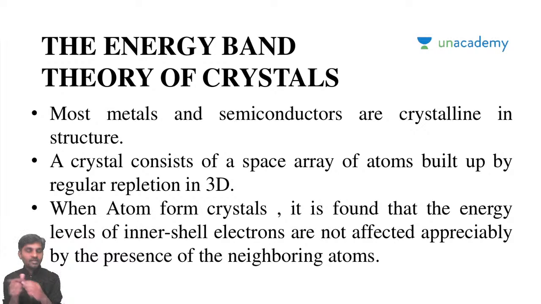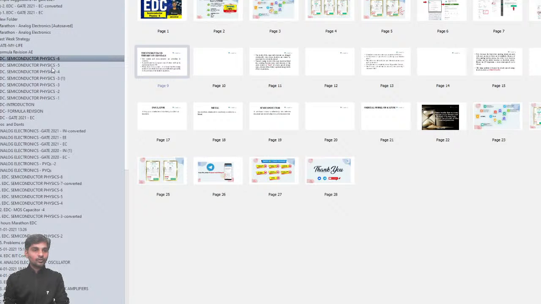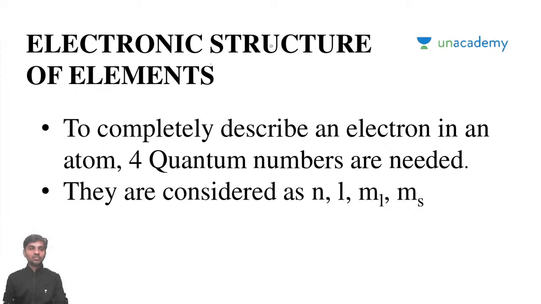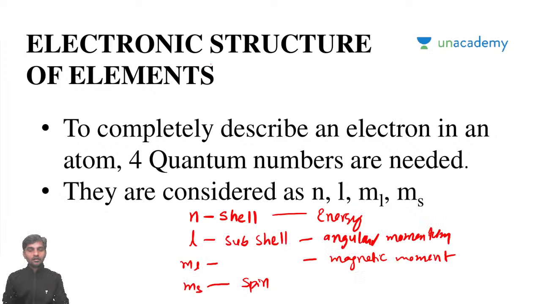If you permit me, I'll take 2 minutes to go back and see what we discussed in the previous class. Our discussion was on the electronic structure of elements, and we discussed the four quantum numbers which are required to represent them.